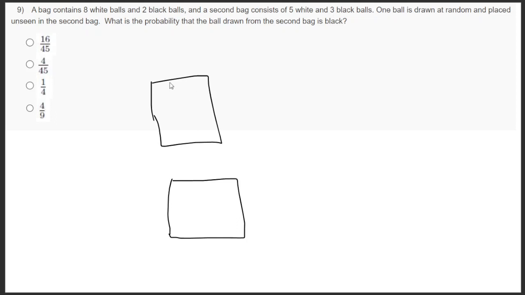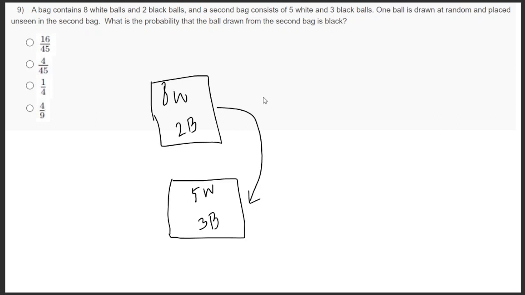So one box contains 8 white balls and 2 black balls. The other one contains 5 white balls and 3 black balls. The question is, one ball is drawn at random and kept in another bag in unseen condition, which means we don't know what ball we have taken. We are asking what is the probability that the ball drawn from the bag is black.